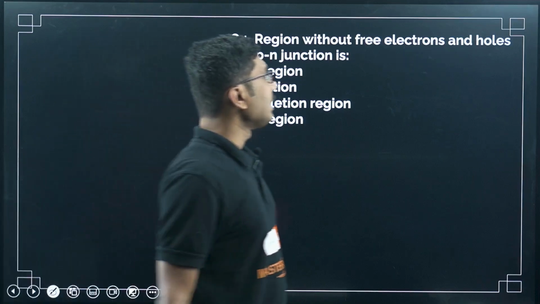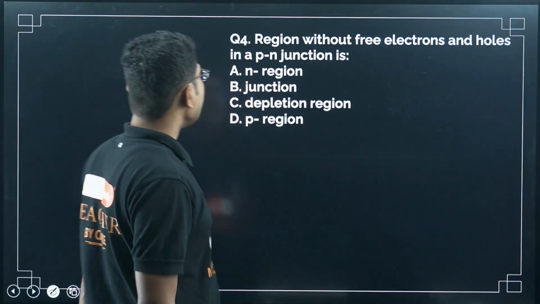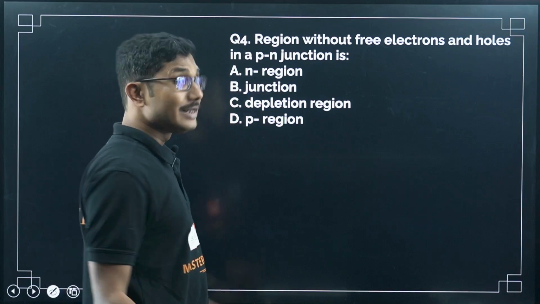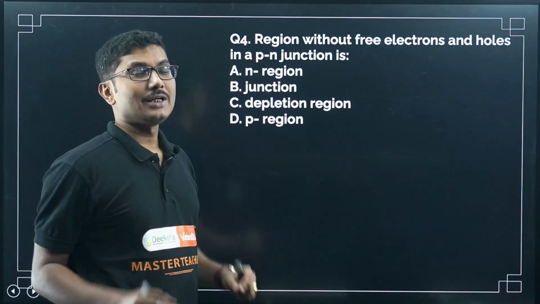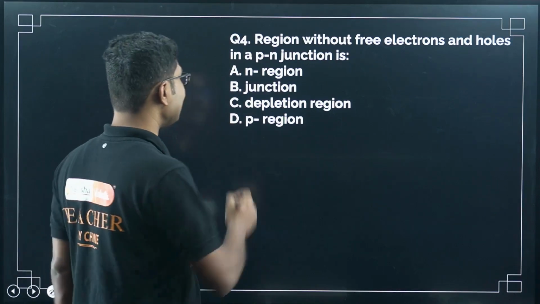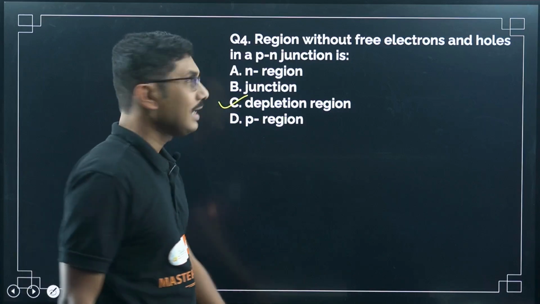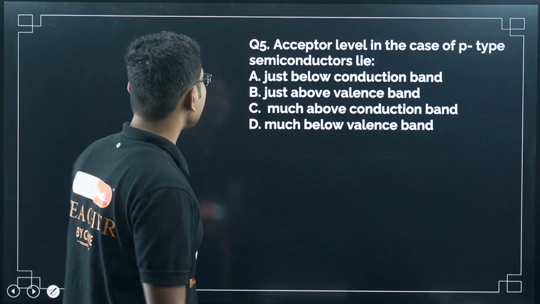The region without free electrons and holes in a PN junction is, so the region where there are no holes and no electrons, that region is called the depletion region. Okay, simple enough. Now let's move on to the next question.